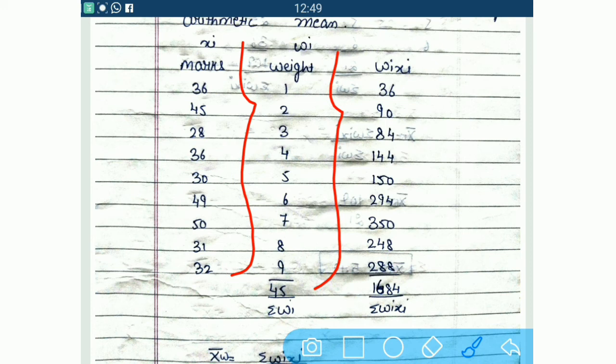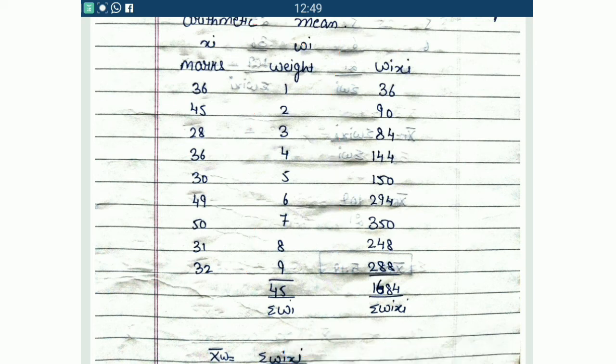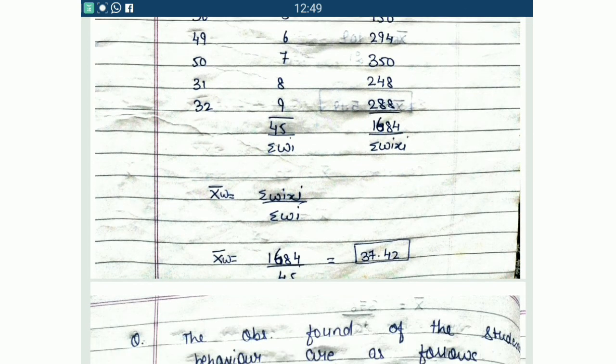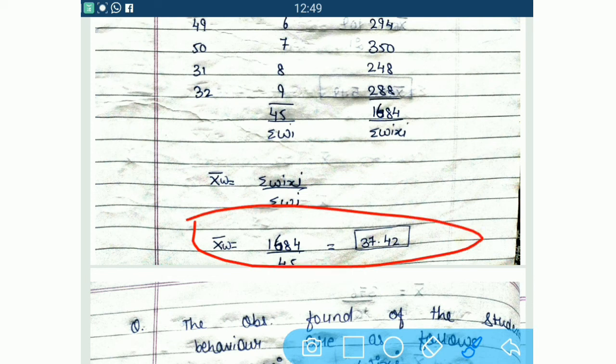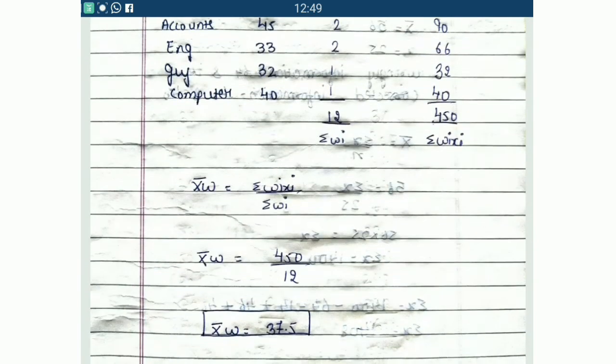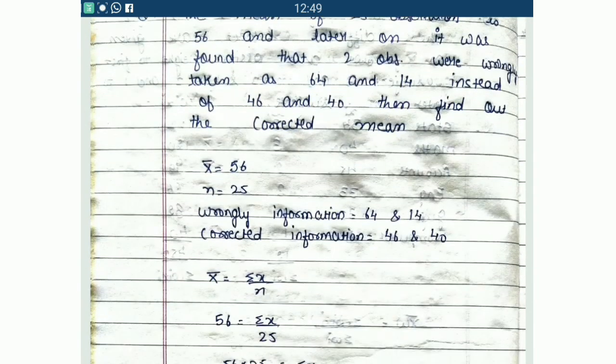Then what we have to do, you know it very well, that is xi into wi. The final column you are going to get is wi into xi. Do the same procedure, put all the values into the formula, and you will get the answer of x bar w. In this way you have to calculate your other questions also, as given in your PDF.